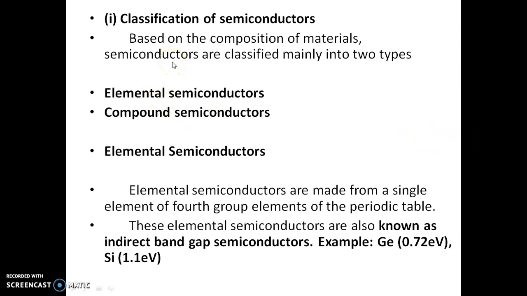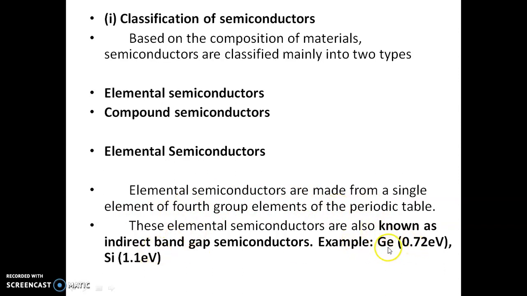Next, the classification of semiconductors. There are three types of classification. The first type of classification of semiconductors is based on the chemical elements available in the semiconductor. It is classified into two types. One is elemental semiconductor, another one is compound semiconductor. What is an elemental semiconductor? It is a semiconductor in which only one element is present in the material. That is, elemental semiconductors are made from a single element of the fourth group of the periodic table. Examples: silicon and germanium.